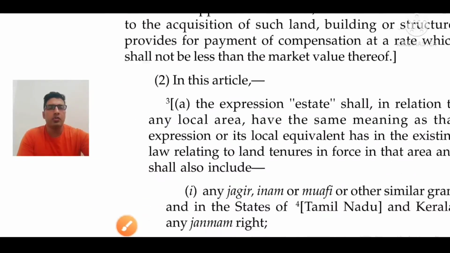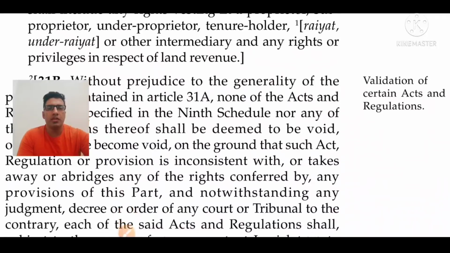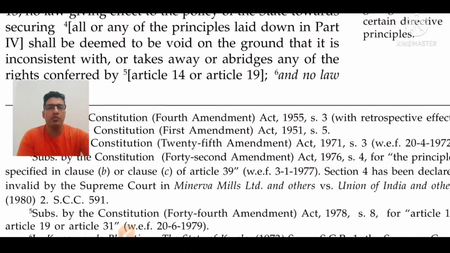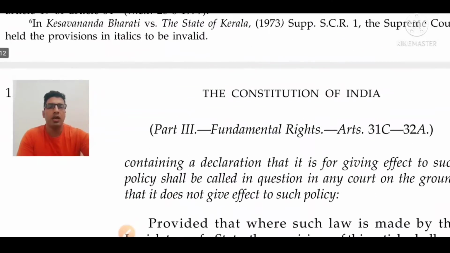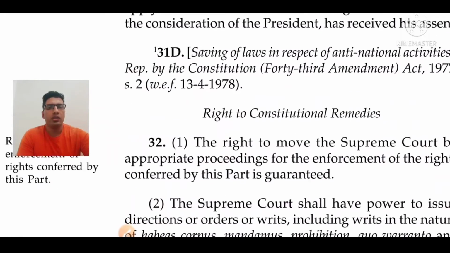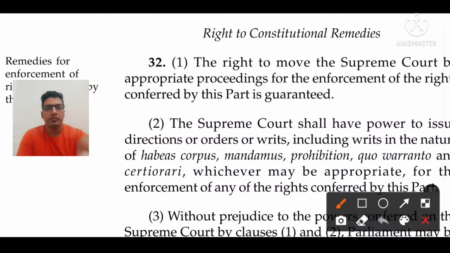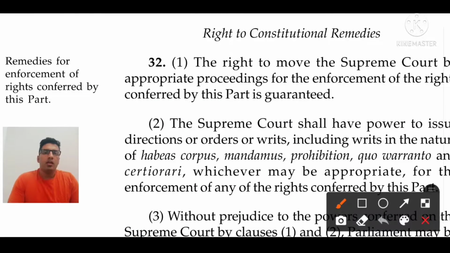What is Article 32? The constitutional remedies. Constitutional remedies means if there is a violation of the fundamental rights, you can directly approach our Supreme Court or High Court. That comes under the right to constitutional remedies. Remedies for the enforcement of the rights conferred by this part, meaning Part 3 of our fundamental rights.